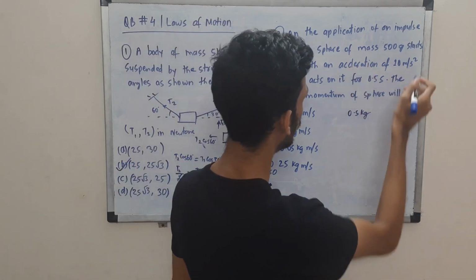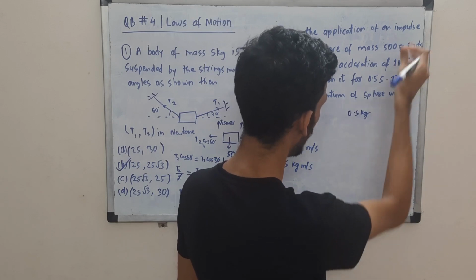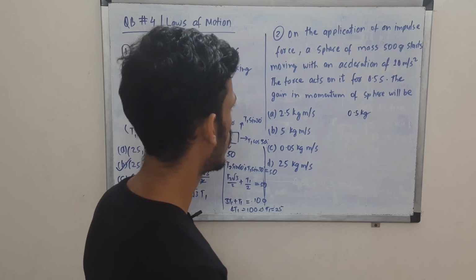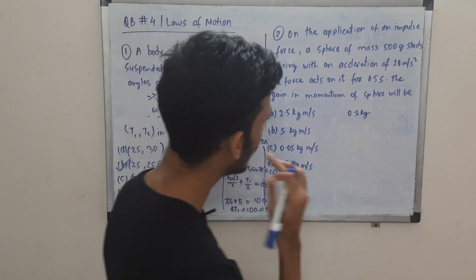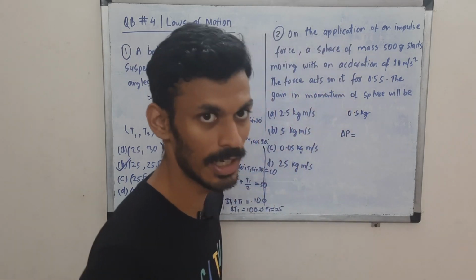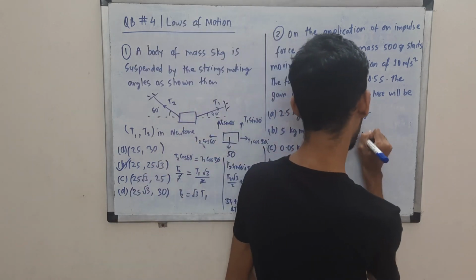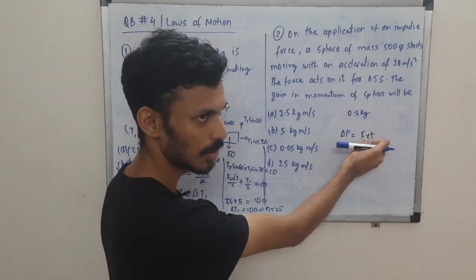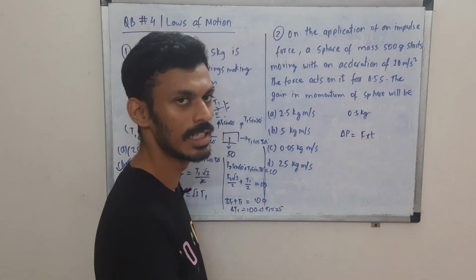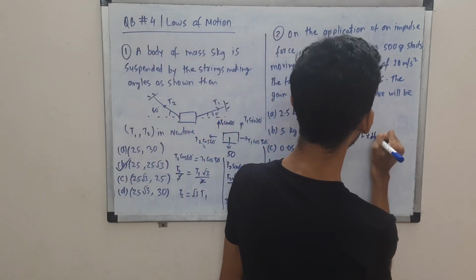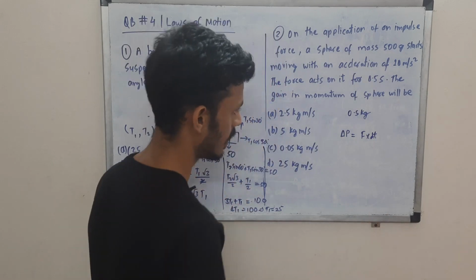So here mass is given, acceleration is given, so we can tell what the force is. We are supposed to tell the gain in momentum. Gain in momentum is nothing but force into time, right? That is how impulse is defined, force into time, because dp by dt is force. So force into time will give you the change in momentum. Or I shall write dt, a small time. You'll see that the time is around 0.5 seconds.